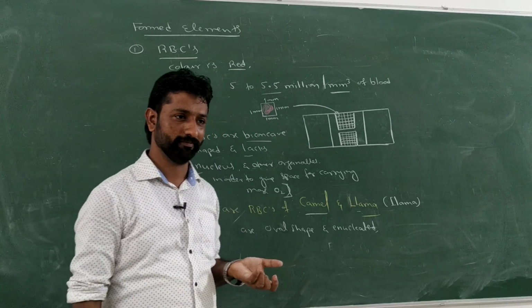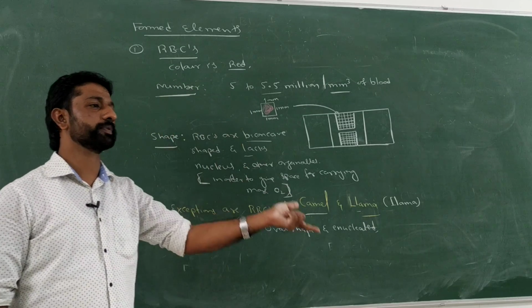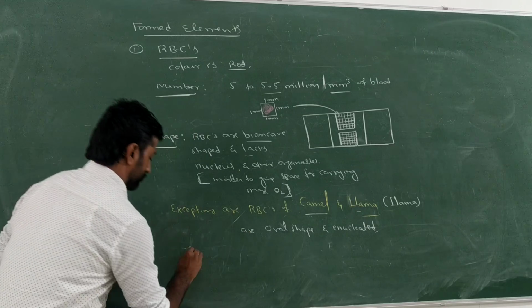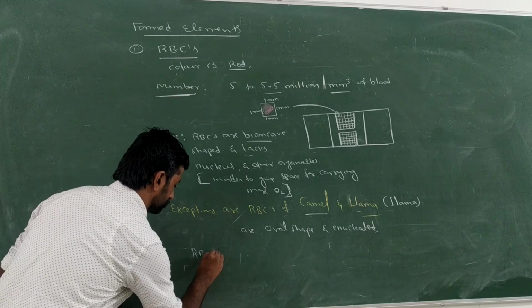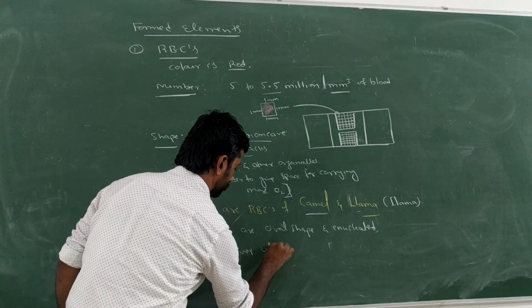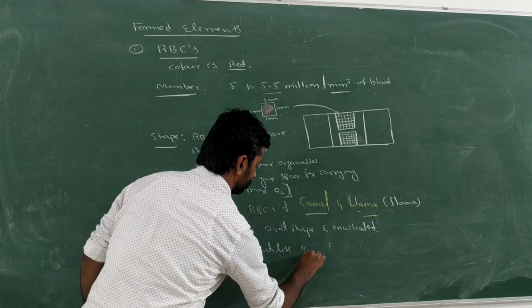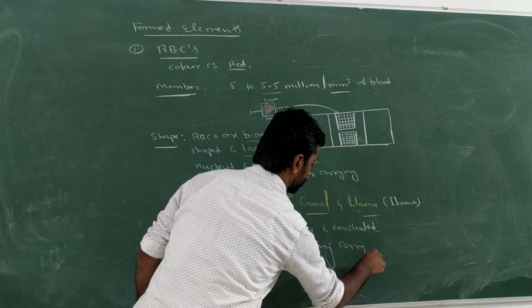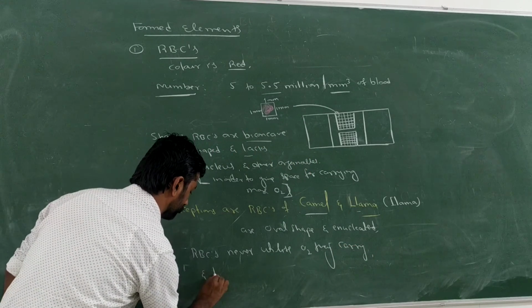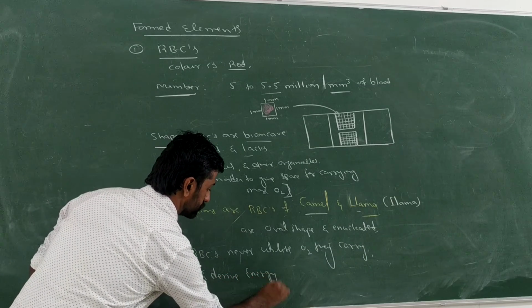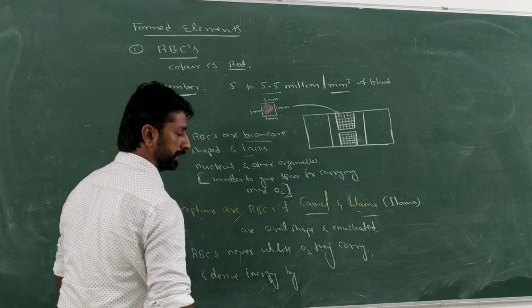Though the RBC carries out the transport of oxygen, it never utilizes it. Why? No mitochondria are present in it to utilize that oxygen, right? So RBCs never utilize the oxygen they carry and derive energy by anaerobic respiration.